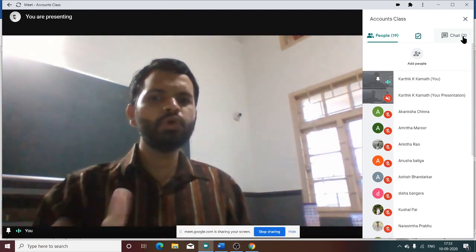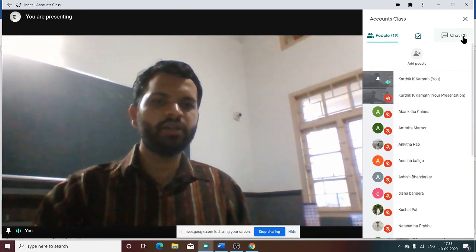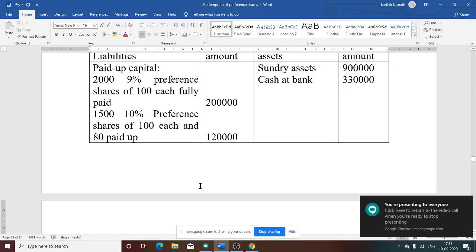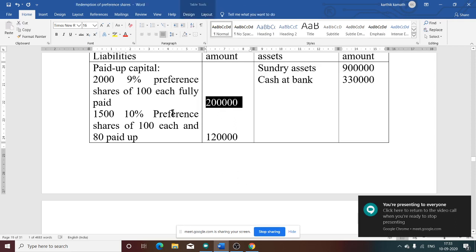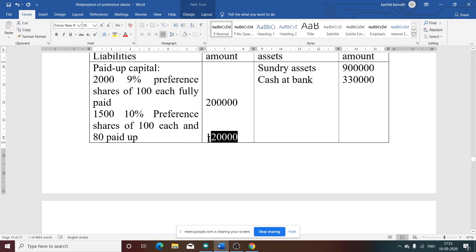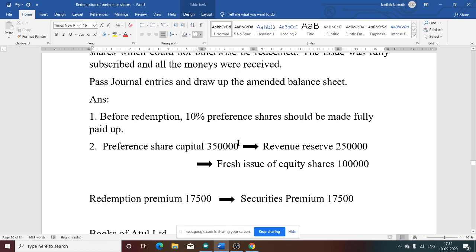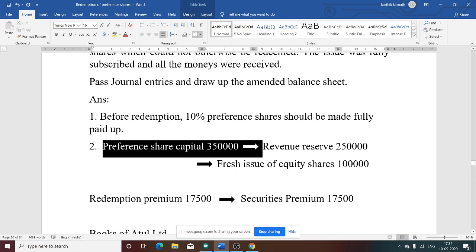So there are two classes of preference shares given. The first class of preference share total is 2 lakh, plus the next class of preference share total is 1 lakh 20. However, for the purpose of redemption, we will make it fully paid, 100 each. Now it is 80 paid up. If it is 100 each, 1,500 into 100, that is 1 lakh 50. So preference share capital is 2 lakh plus 1 lakh 50, that is 3 lakh 50.